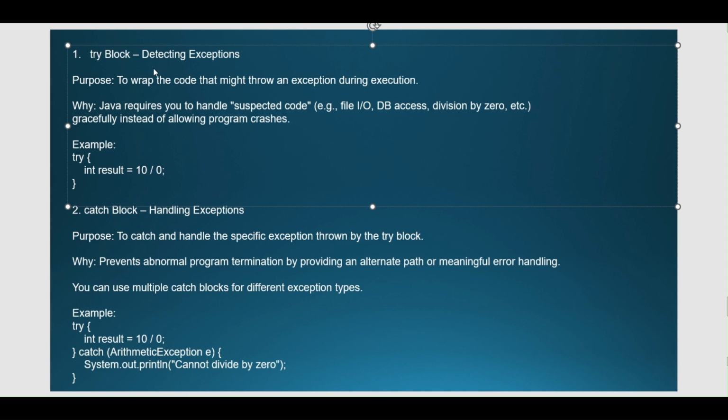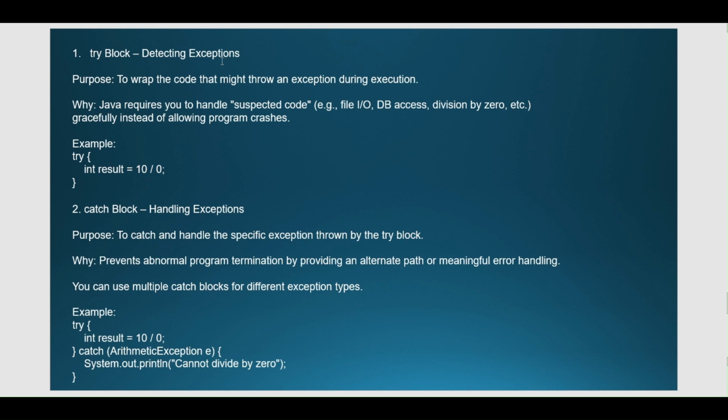So let's get started. What is the purpose of try, catch, and finally block? Taking them one by one. First of all, these try, catch, finally blocks are used in Java for exception handling. The try block is for whenever we have a suspicion that a piece of code can throw an error, so we wrap that code under the try block. The purpose is to detect exceptions and to wrap code that might throw an exception during execution.